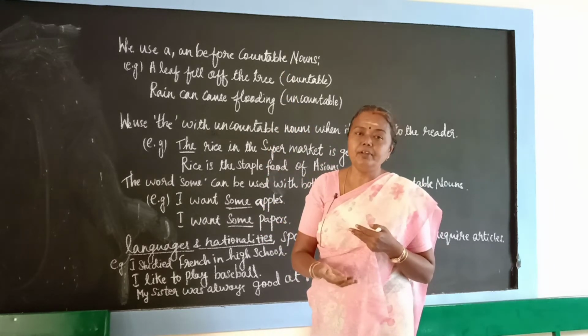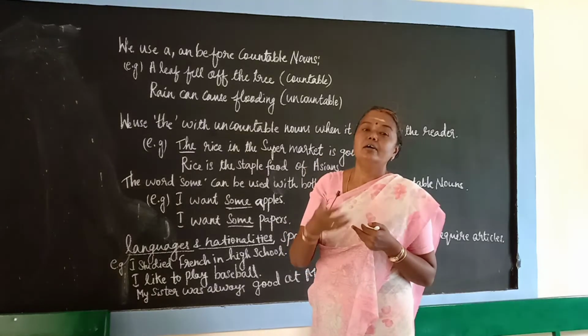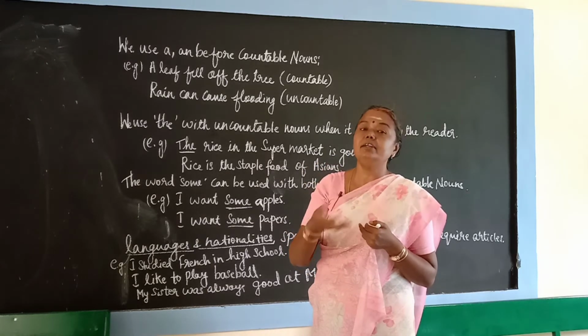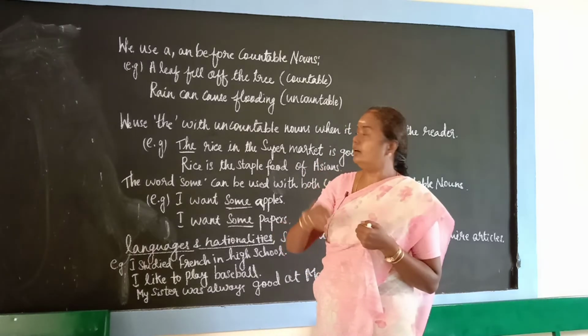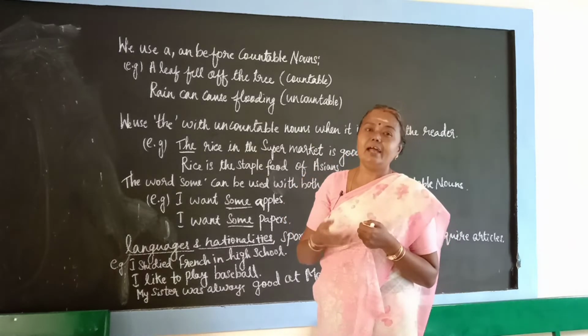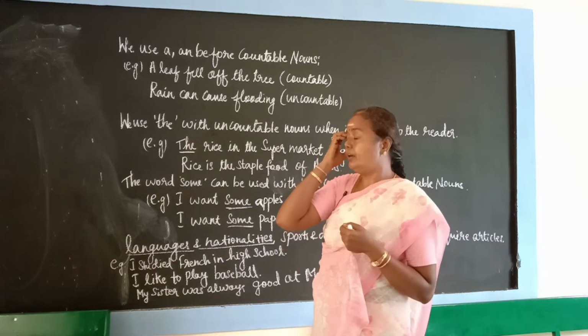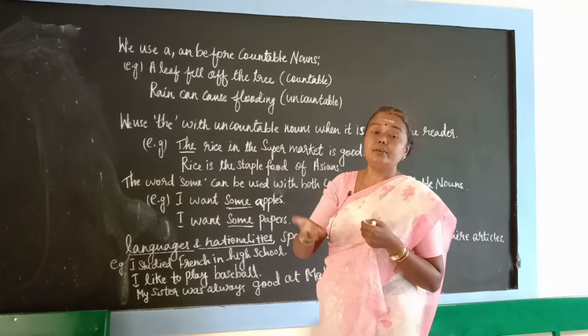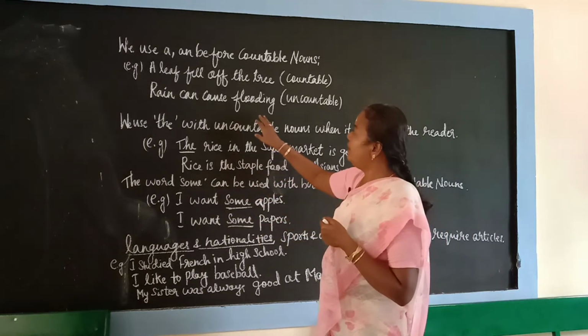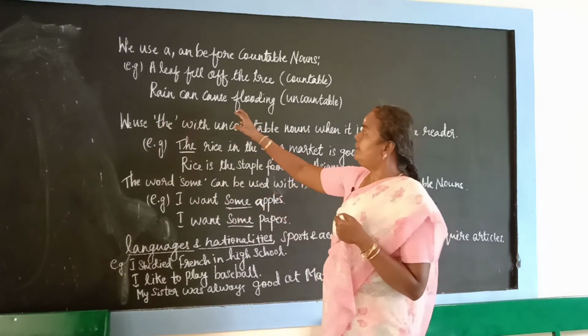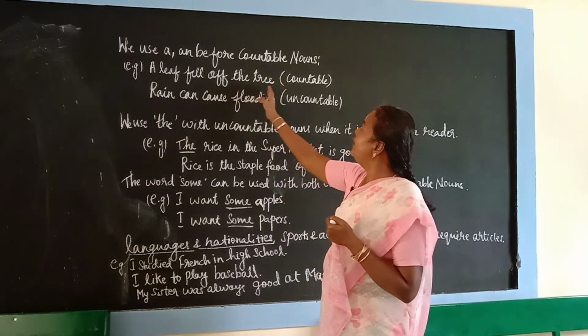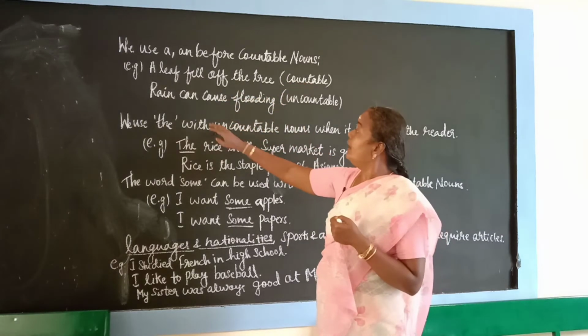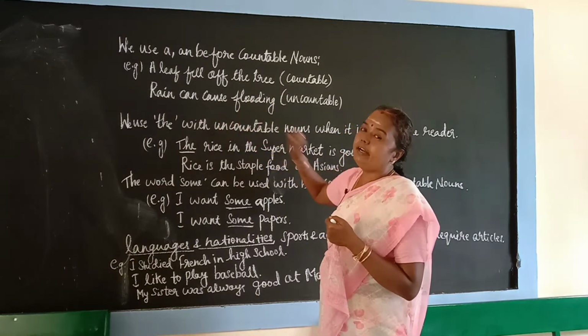Because of that apple fell down, Newton discovered the law. What is that? The gravitation law. He discovered the gravitation law. Okay, he formulated, that means. Like that, a leaf fell off the tree. That is countable.